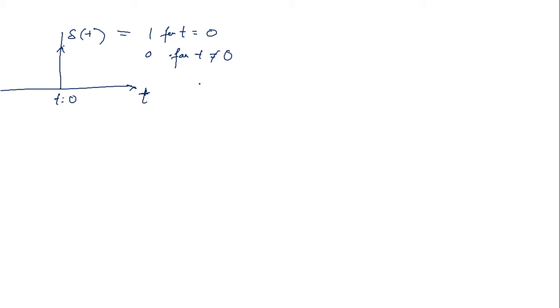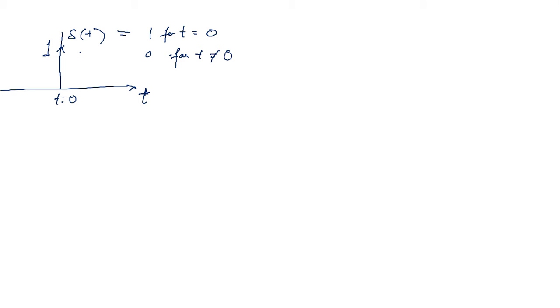This is a unit impulse function. Why should I call it unit impulse? Because its amplitude is 1. Rather than amplitude, as I told you in the previous class, in case of impulse we always express the area of the impulse, not the height, because the height of the impulse is infinite.